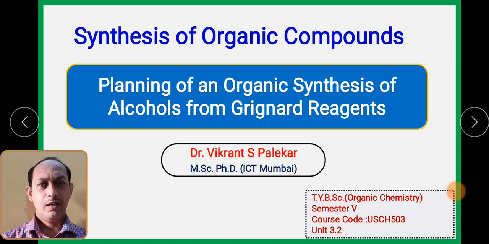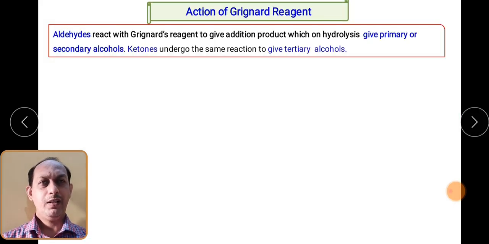As we know, alcohols are very popularly prepared by using Grignard reagents, let it be primary alcohol, secondary alcohol or tertiary alcohol. Grignard reagents are very effectively used in organic synthesis for the formation of carbon-carbon single bonds.